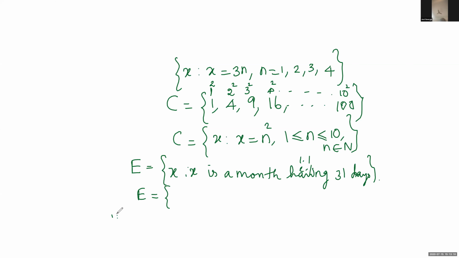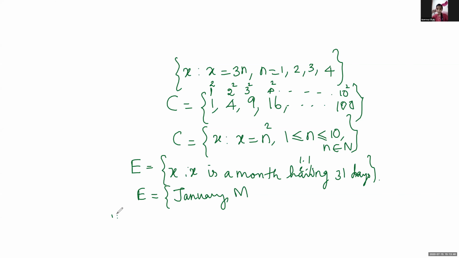What will be the answer? It is a month having 31 days. January. Yes, January. Then February, will it come? No. Then the next. March.